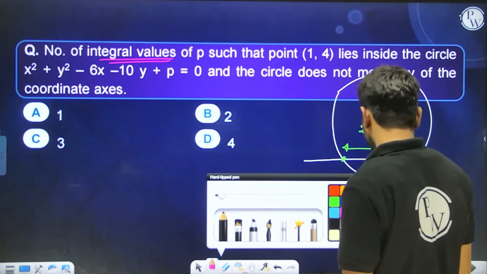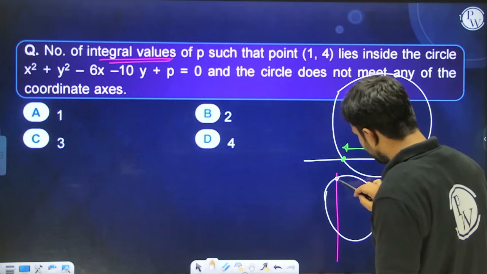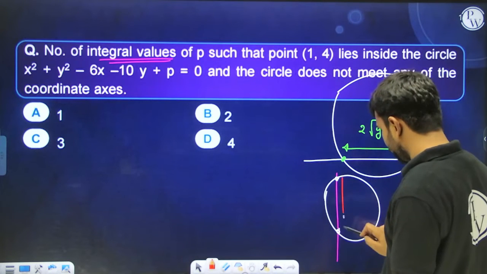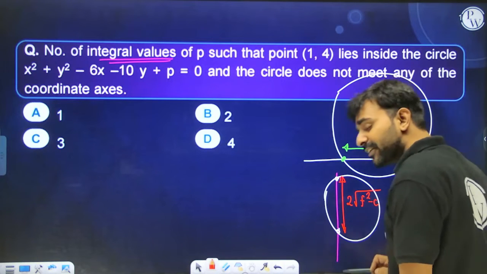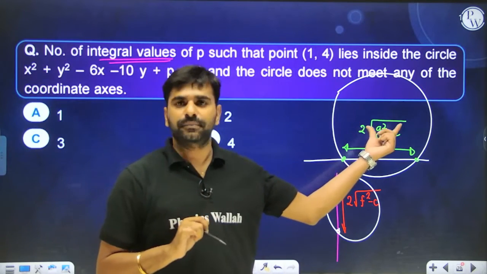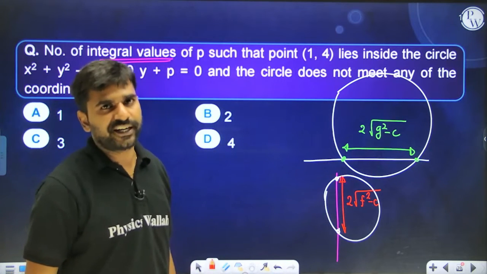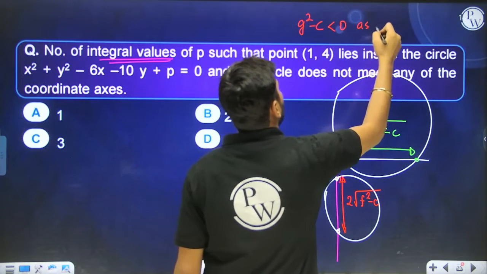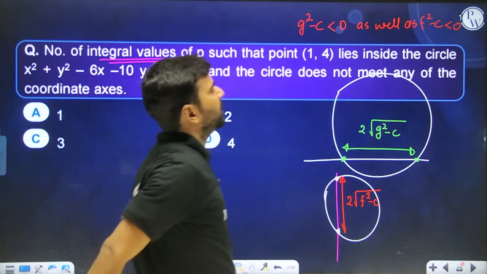If a circle is, let's say, cutting the y-axis like this, then the distance between these 2 points is nothing but its y-intercept, and the value of this is twice the square root of f square minus c. If a circle is not meeting any of the coordinate axes, means what? This is imaginary. That means g square minus c has to be negative, as well as f square minus c will be negative. So this is one very important takeaway that you should keep in your mind.